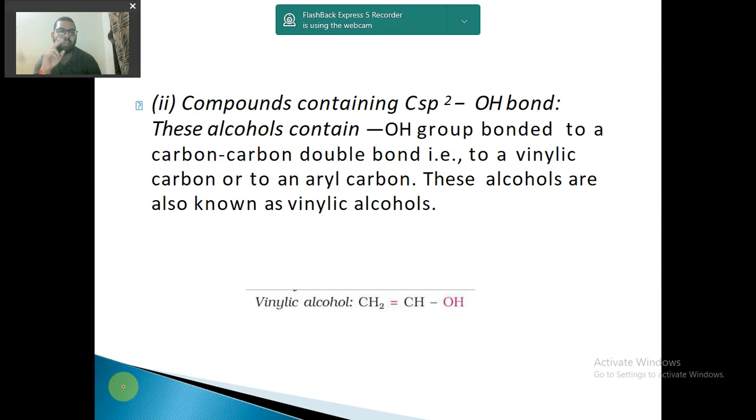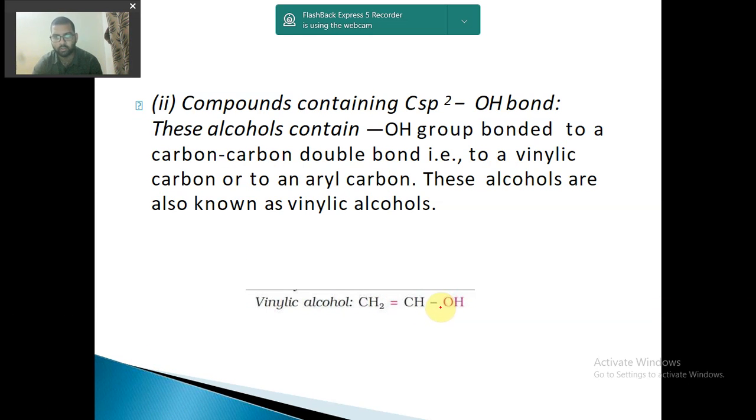Now comes the second case, that is, compounds containing the sp2 C-OH bond. These alcohols contain an OH group bonded to a carbon-carbon double bond, that is, to a vinylic carbon or to an aryl carbon. These alcohols are also known as vinylic alcohols. So you have to remember the name, what vinylic alcohols are. The definition is this: these alcohols contain an OH group bonded to a carbon-carbon double bond, that is, to a vinylic carbon or to an aryl carbon. You see here